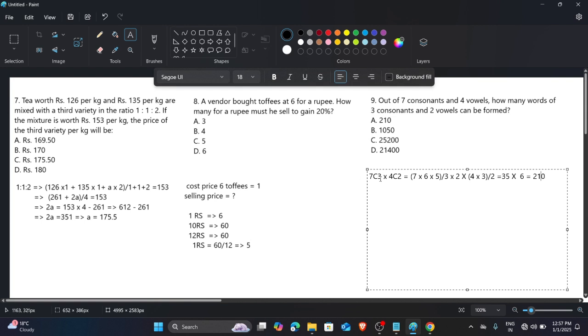Here the things that come are the complete set we have, and the things which we need to choose at a time. And how I make this, I will explain to you. The formula of combination is nCr, which means n factorial divided by (n minus r) factorial dot r factorial. Dot means multiplication. So if you put these values in this formula, you can get all this. Okay, now we try to do some more questions.